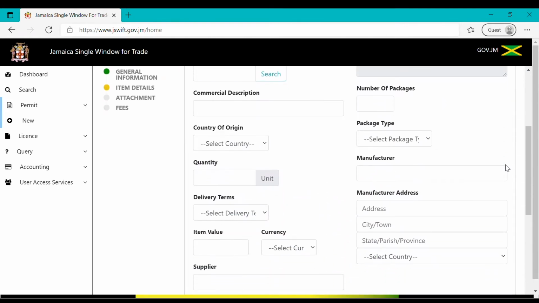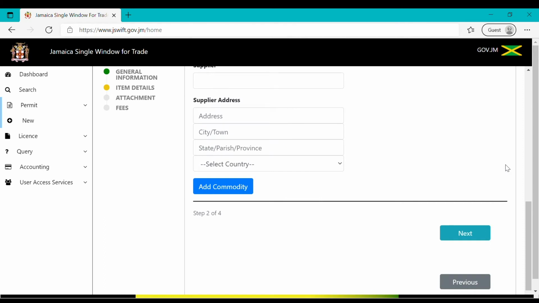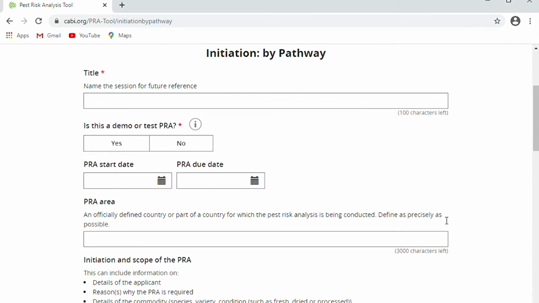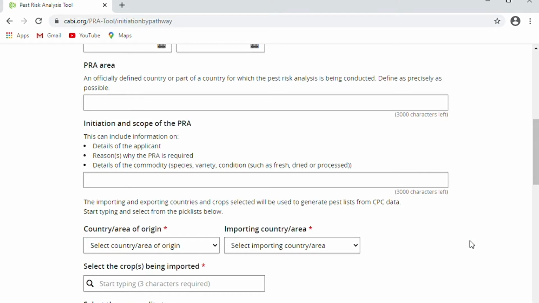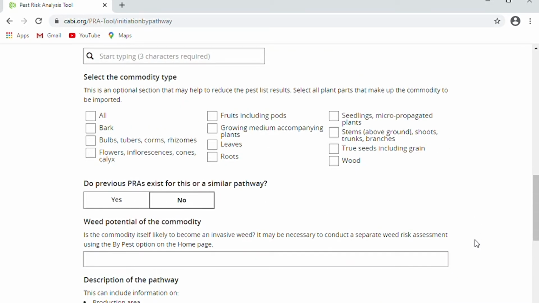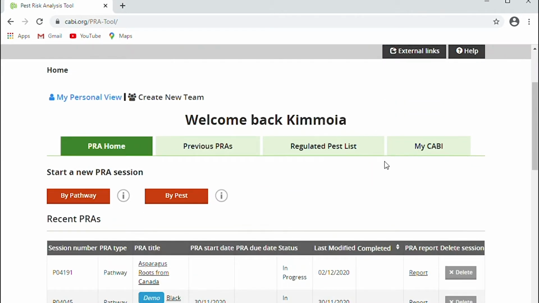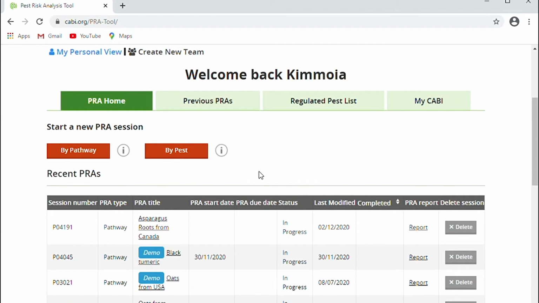If a person is desirous of importing an item that is not in the import database, the pest risk analysis process must be initiated. An item would be absent from the database if it has never been imported to the country before, or it is being imported from a new country or a country with a pest outbreak. In this event, the branch's pest risk analysts and entomologists examine the possible pathways by which invasive exotic pests may enter the country. This is a scientific approach taken to assess the health of commodities entering the country. Upon completion of the pest risk analysis, if the item is importable, it will be added to the database.